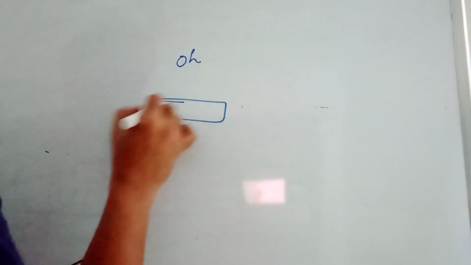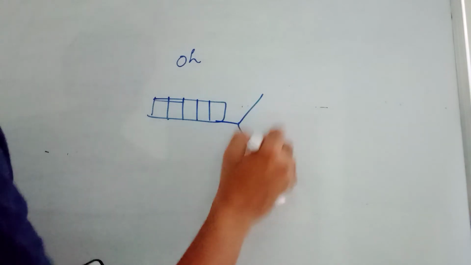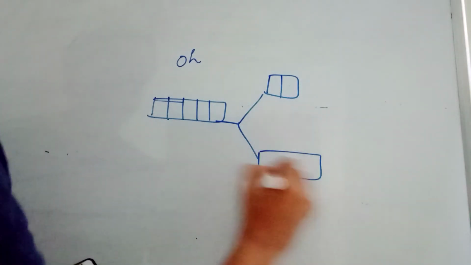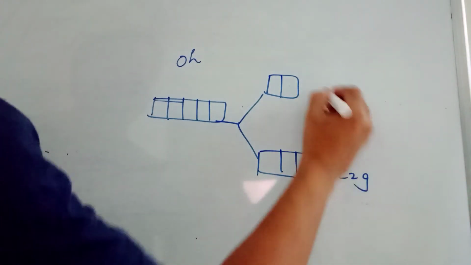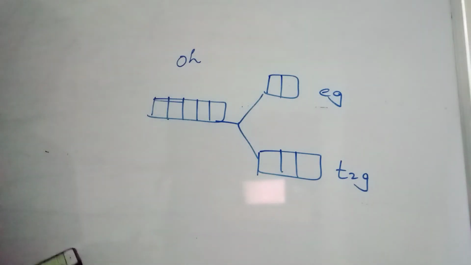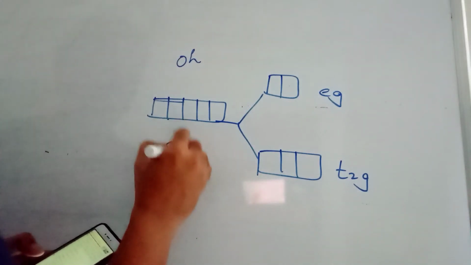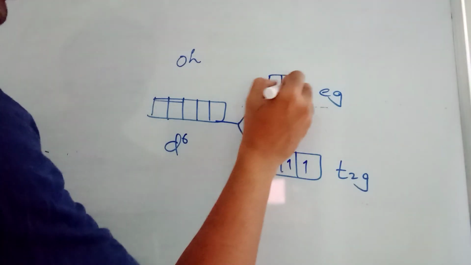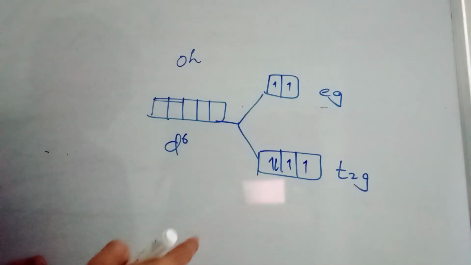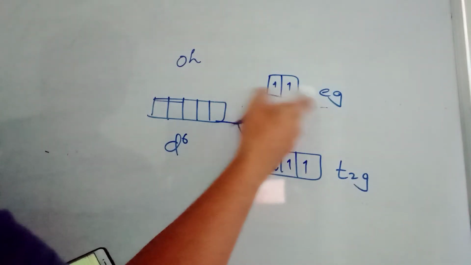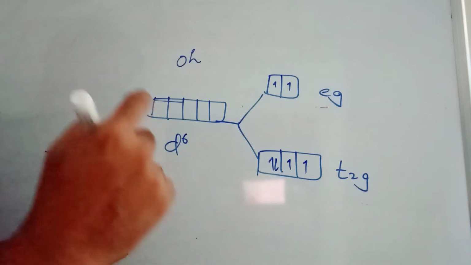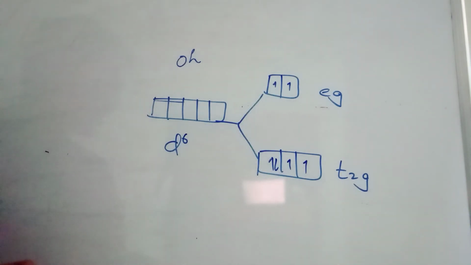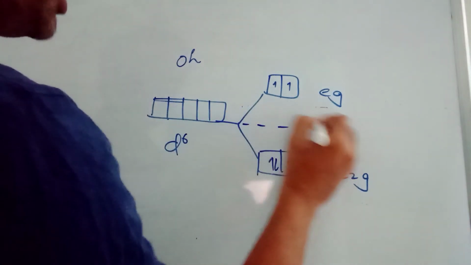Okay, now d orbitals. They split like 2 orbitals here, 3 orbitals here, t2g orbitals, eg orbitals. And he mentioned d6 configuration. d6 means 6 electrons should be there. 1, 2, 3, 4, 5, 6. Because water is a weak field ligand, so 1, 2, 3, 4, 5, 6. It should be coming like this. And now 4 unpaired electrons are there. So definitely 4.9 Bohr magnetons will be the magnetic moment. That's true.